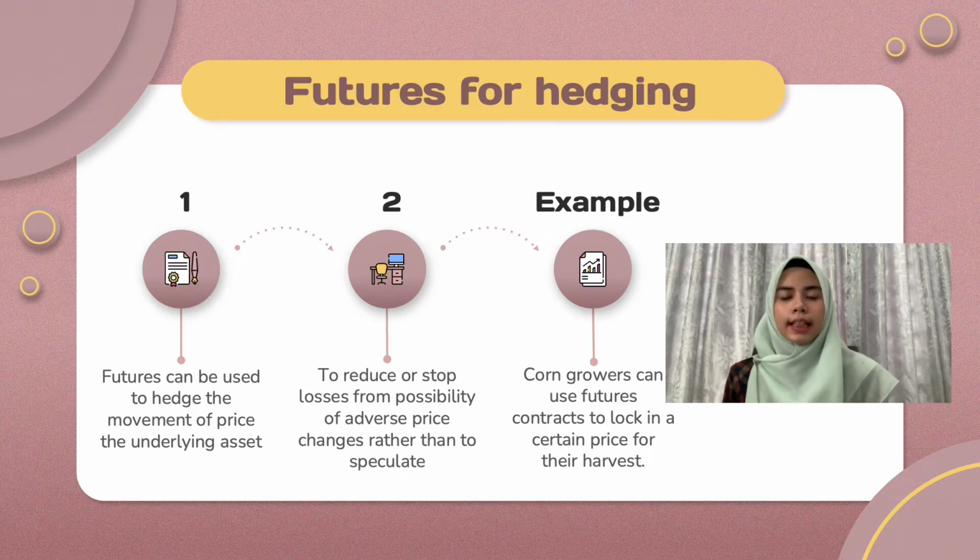Many companies that enter hedges are using or in many cases producing the underlying asset. For example, a corn farmer can use futures to lock in a specific price for selling their corn crop. By doing so, they reduce their risk and guarantee they will receive the fixed price. If the price of corn decreases, the farmer will have a gain on the hedge to offset losses from selling the corn at the market. With the gain and losses offsetting each other, the hedge effectively locks in an acceptable market price.